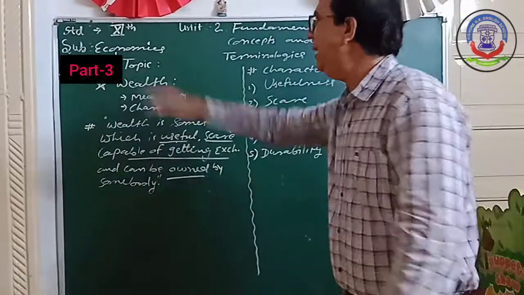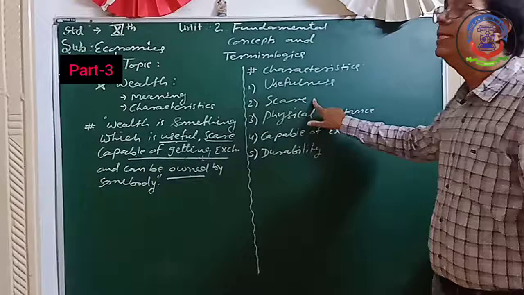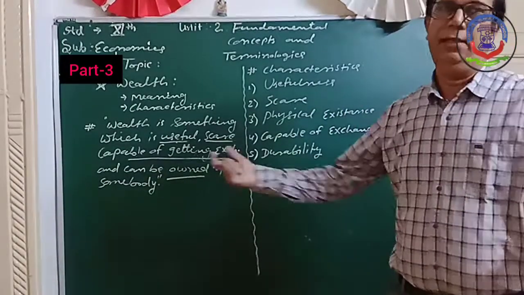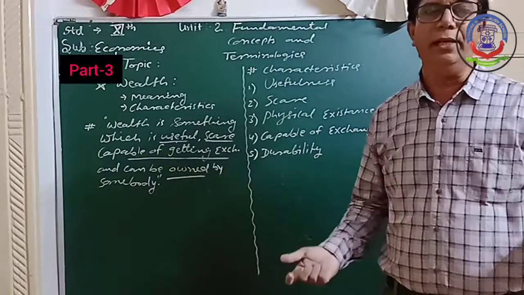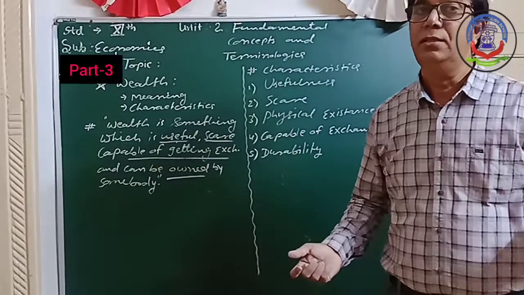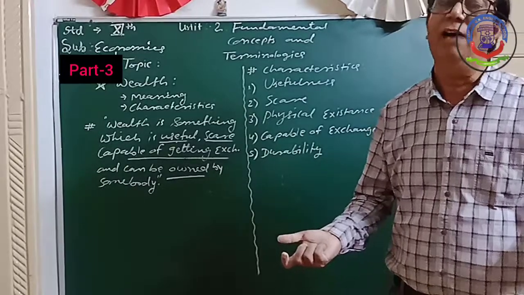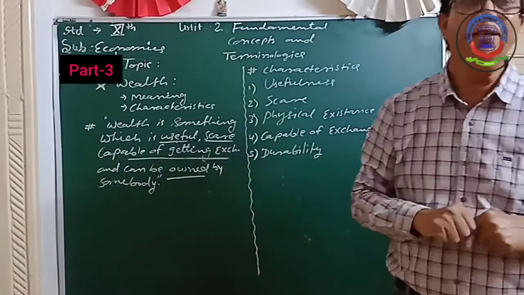So the second characteristic of wealth is scarcity. Just see in the world or in the country, the goods are limited and our wants are unlimited.